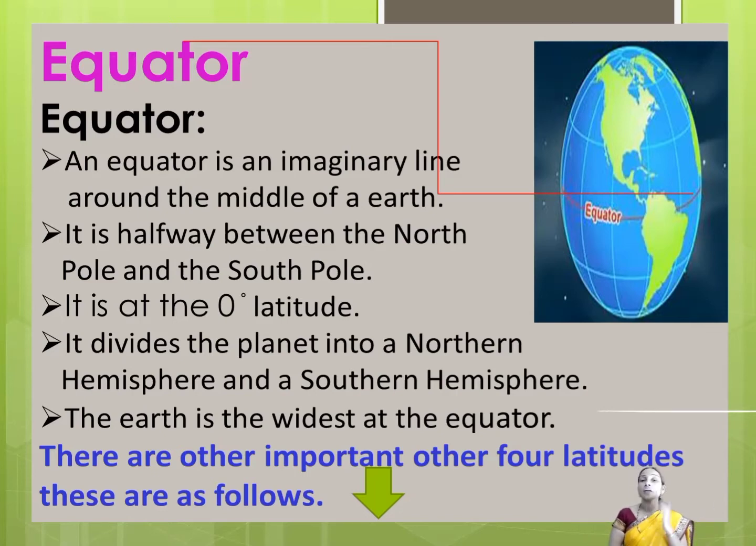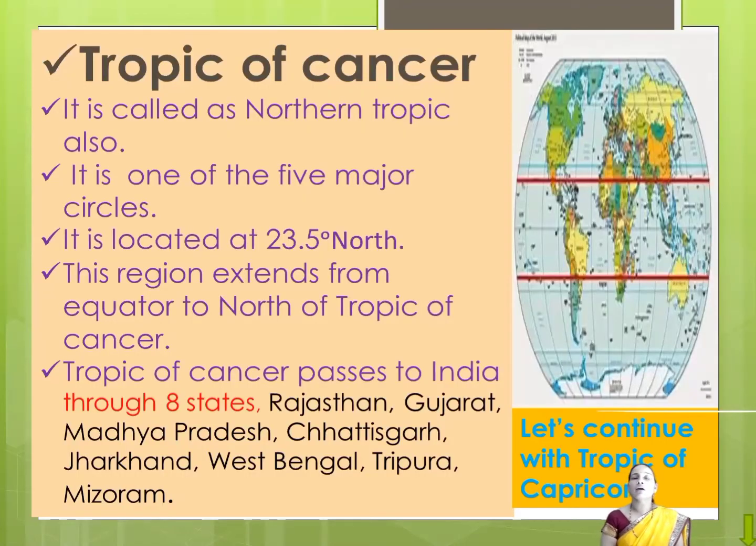There are other important 4 latitudes, which are those. See, first we will see about the Tropic of Cancer. It is called a northern tropic. In this image you can see the one red mark line. Whatever the part in between that red mark, it is considered as a torrid zone. But the part which is covered in the northern part, that is called what? The Tropic of Cancer. It is called a northern tropic also.